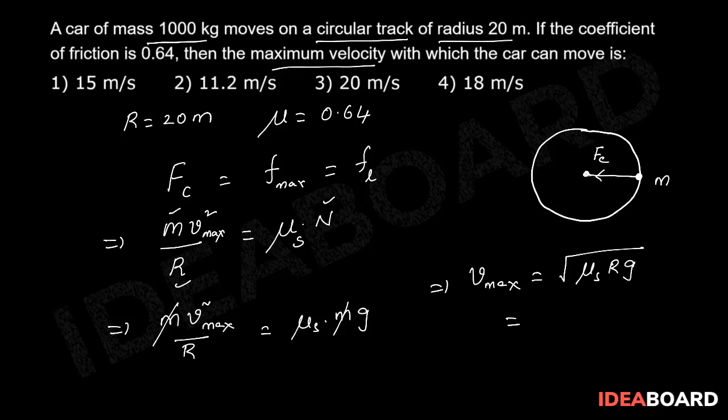Substituting the values in it, we get v maximum equal to 8 root 2. On simplification, we get its value as 11.2 meter per second. Therefore, the correct option is 2.